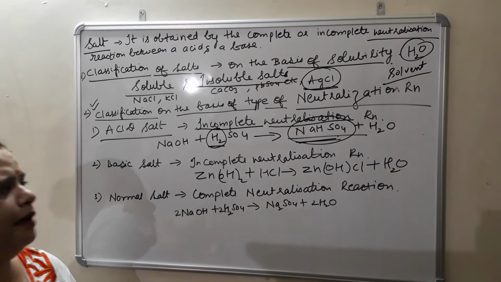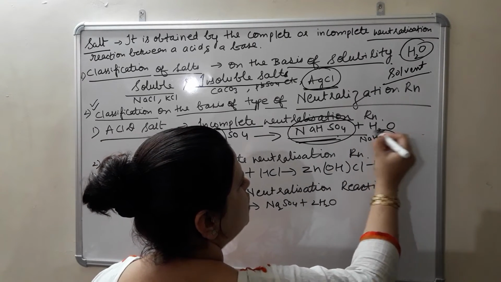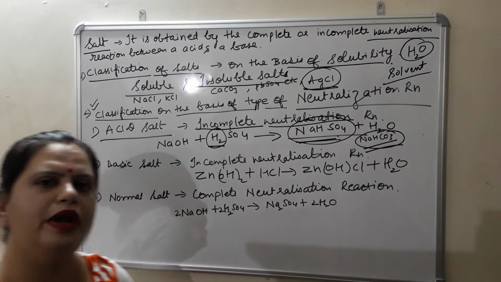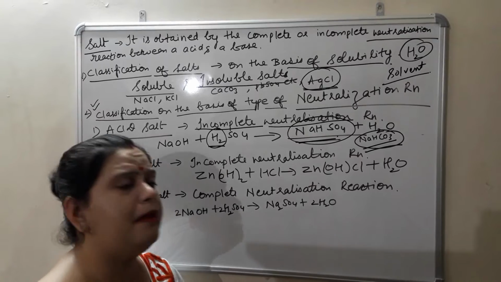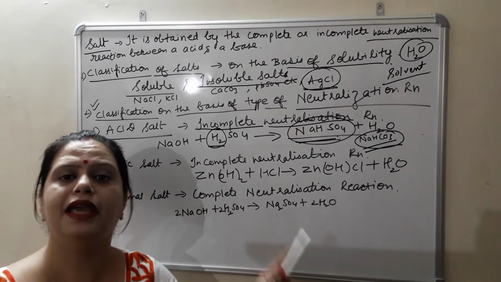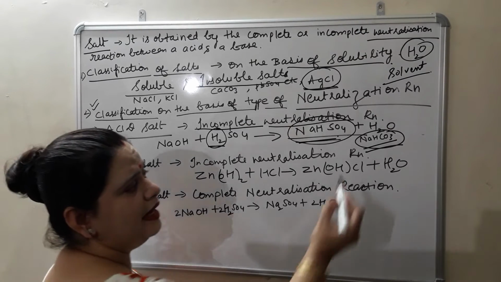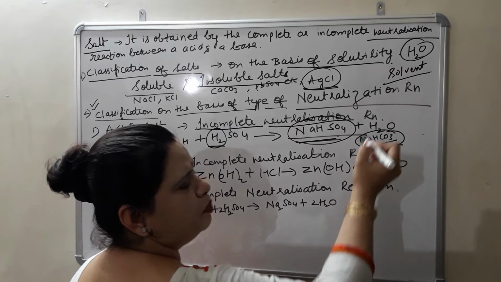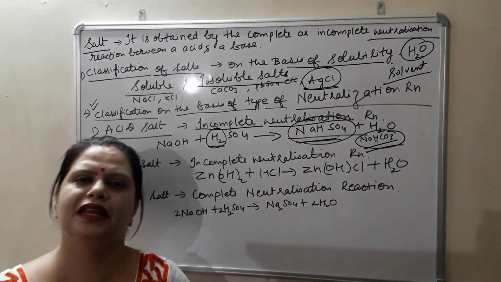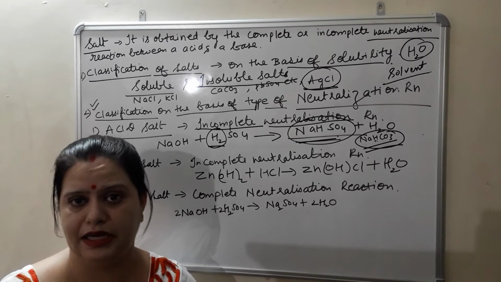Like sodium bicarbonate, formula is NaHCO3. This is also an acid salt. Why is sodium bicarbonate known as an acid salt? Sodium bicarbonate is known as an acid salt because it is also formed by incomplete neutralization reaction. And moreover, we can see one hydrogen atom is present in it. So all bicarbonate, bisulfite, bisulfate, all these come under the category of acid salt.